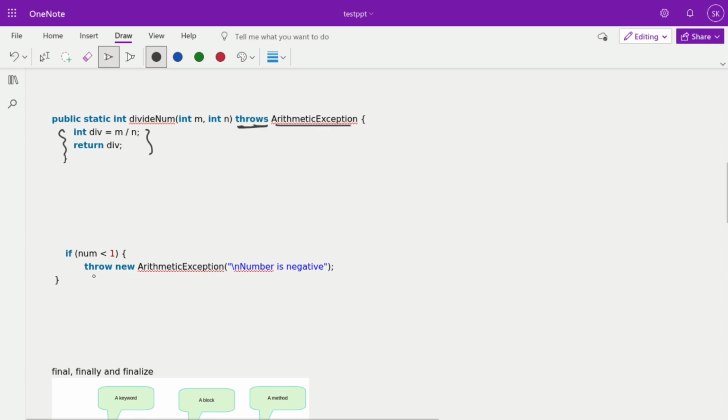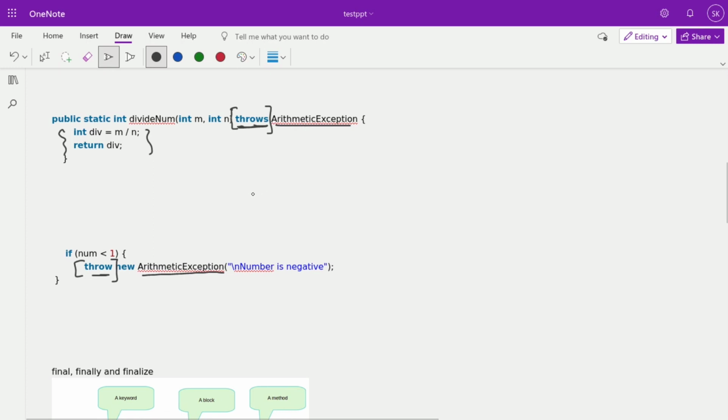But with throw, we are saying the arithmetic exception is thrown from this code, and the parent code, or the stack caller method, will handle this exception. Okay, this is the main difference between throws and throw. Throw means we are throwing an exception from this code. Throws means this code can generate the exception, arithmetic exception, and you simply pass it to the stack or caller method that will handle it. This is a simple way.